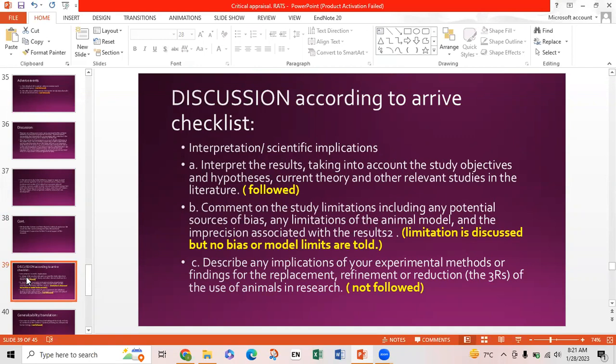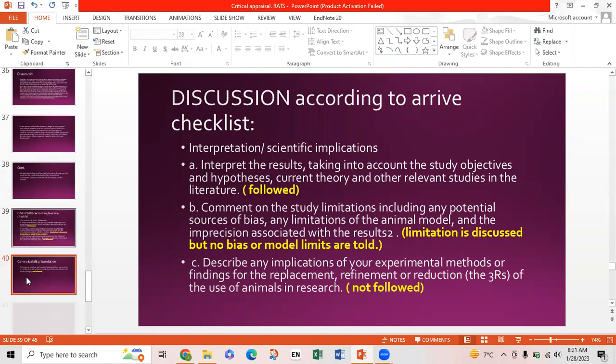B is comment on the study limitation, including any potential source of bias, any limitation of the animal model, and the imprecision associated with the result. Limitation is discussed briefly, but no bias or model limits are told. C is describe any implication of your experimental method or findings for the replacement, refinement, or reduction of the use of animals in research. This point was not followed.